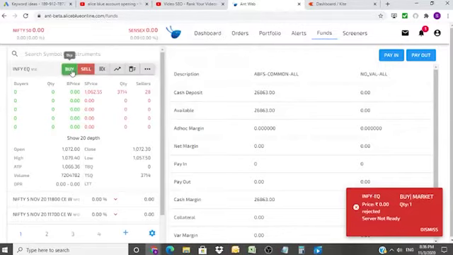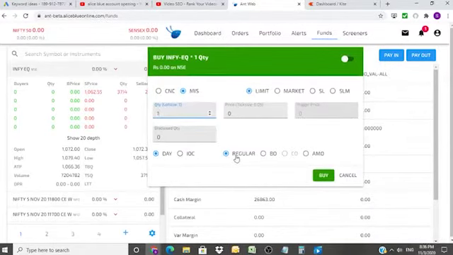Alright. What is AMO? Okay, this is very important for you. AMO is after market order. When the market is closed, they close at 3:30 p.m., and say in the evening you want to place an order, choose AMO, after market order, and don't choose MIS because again this is applicable only when the market is open.